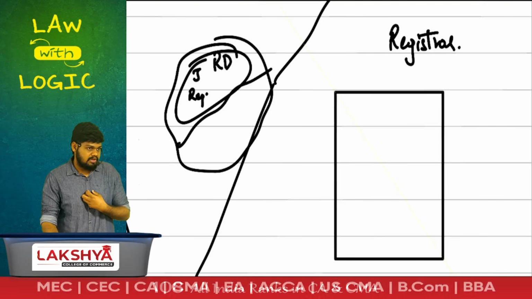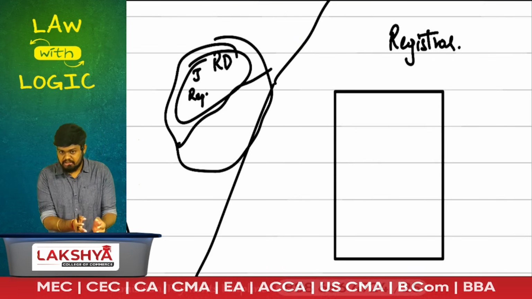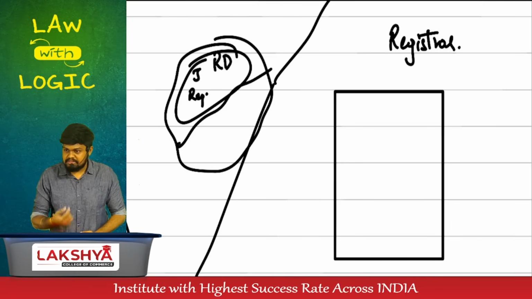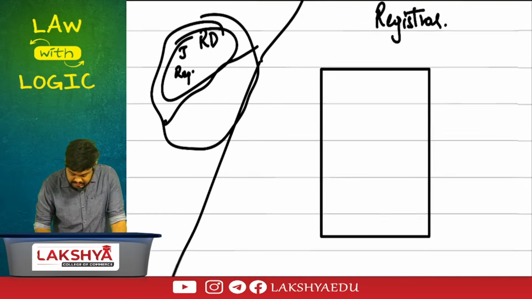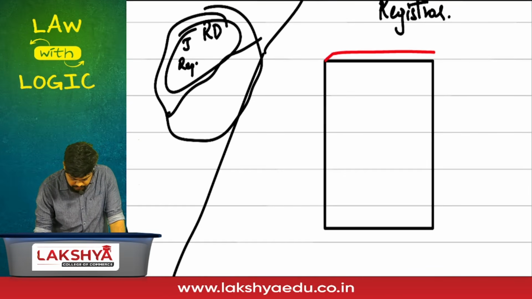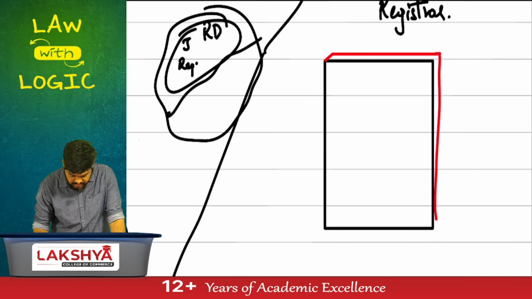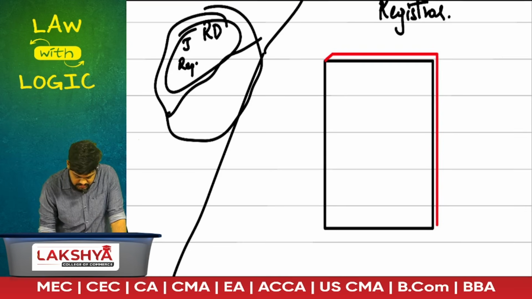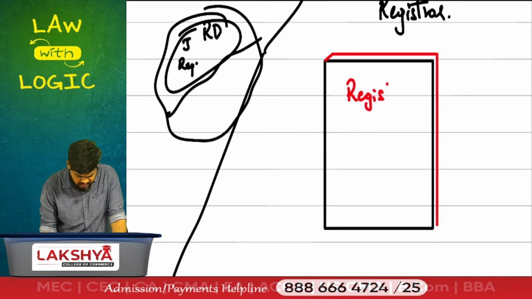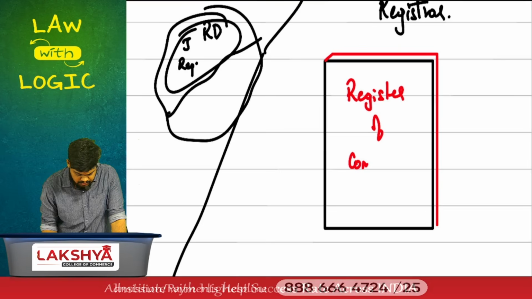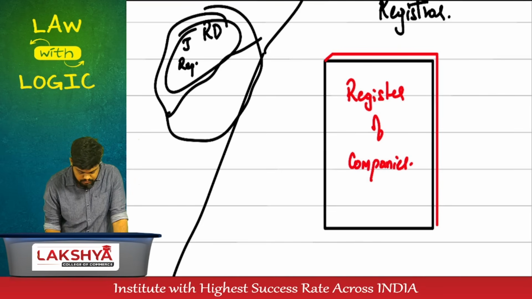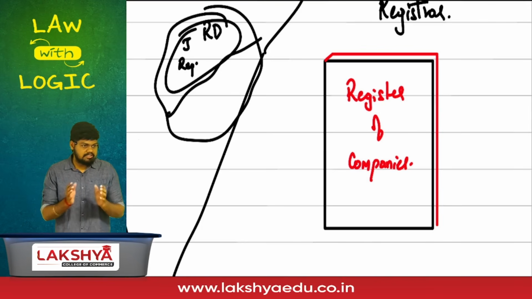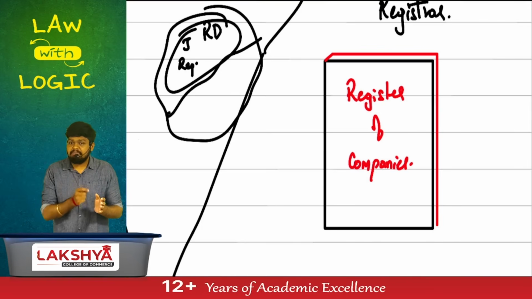jurisdiction. If a company is getting incorporated in a jurisdiction, they have to approach the registrar, submit documents, and get the company incorporated. So this book maintained is called, that's where the name comes from. The book maintained is a register at the end of the day. Register of what? Companies. That's where the word comes, ROC. Register of companies. Simply speaking, it is a register which is used to maintain companies' details in it, but